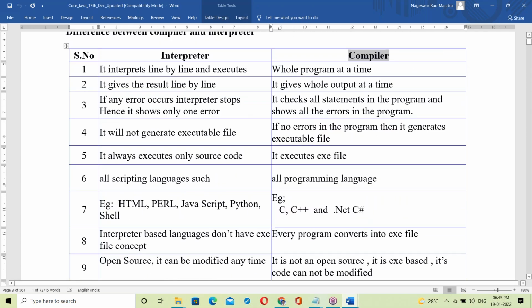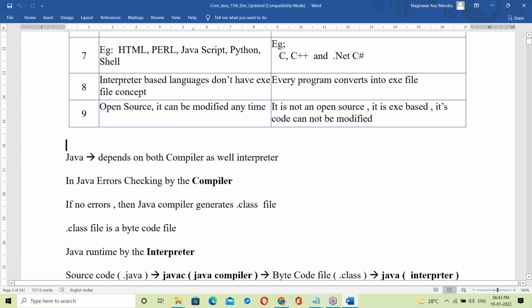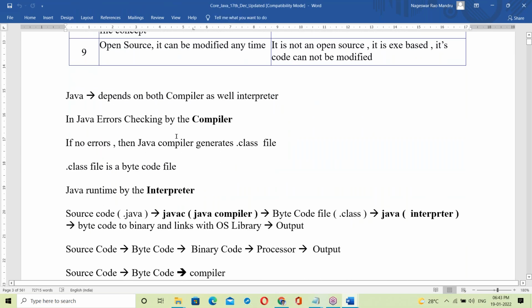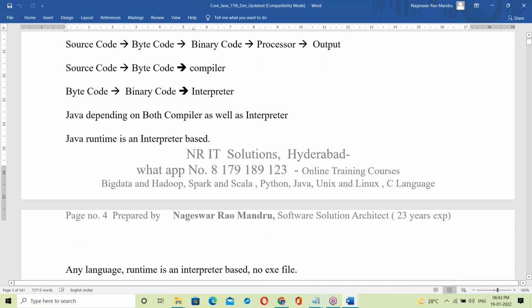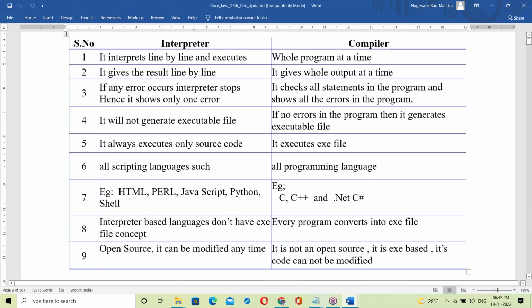Practically, I'll explain. For the interpreter, I will take some Python code and Linux shell scripting. For the compiler, I will take a C program. I'll explain that difference. Also, Java depends on what, compiler or interpreter? That topic should be discussed here.